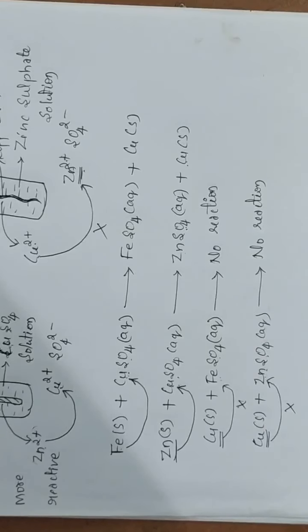Okay, children, from this activity we can conclude that when metals react with the solution of other metal salts, the more reactive metal will displace the less reactive metals from their compounds in solution or molten form.